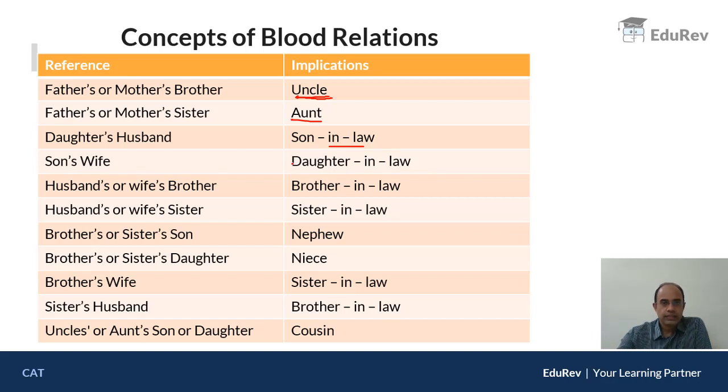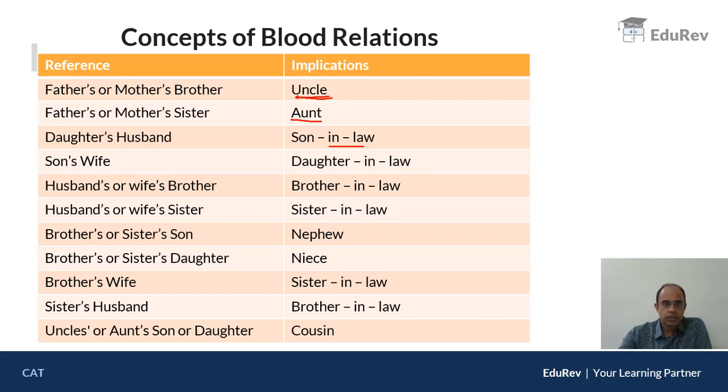Son's wife is said to be daughter-in-law, not my direct daughter. She is my daughter, but by law. Husband or wife's brother, both of them are said to be brother-in-law. In Hindi, wife's brother is said to be Salaji, but in English it is brother-in-law. Similarly, husband or wife's sister is said to be sister-in-law.